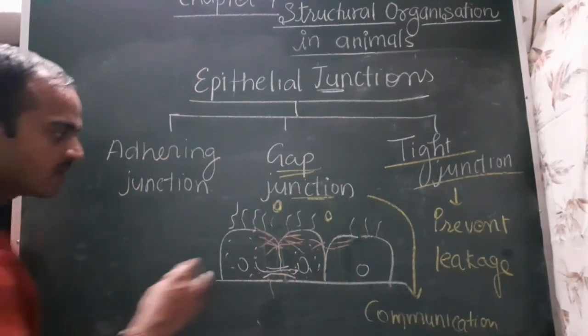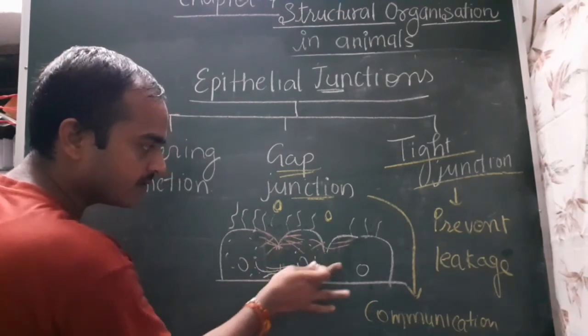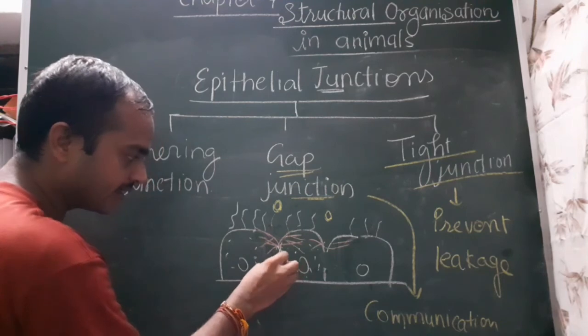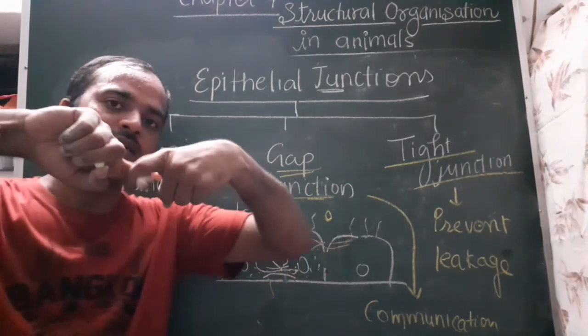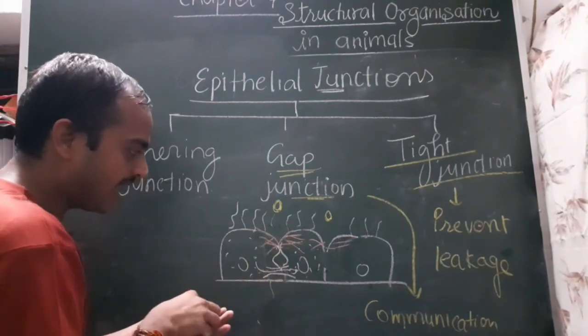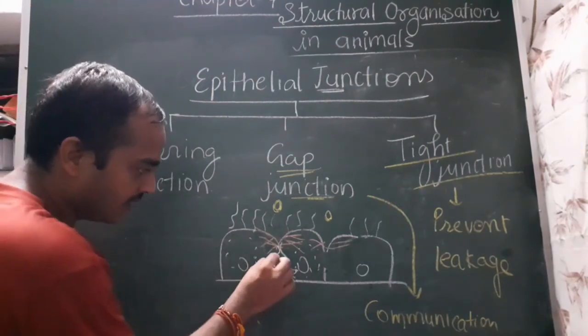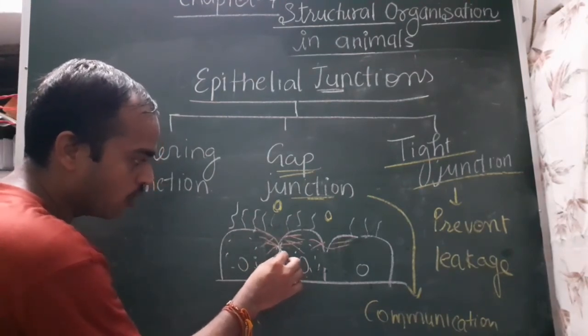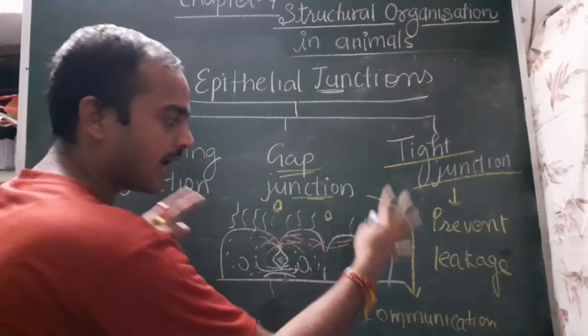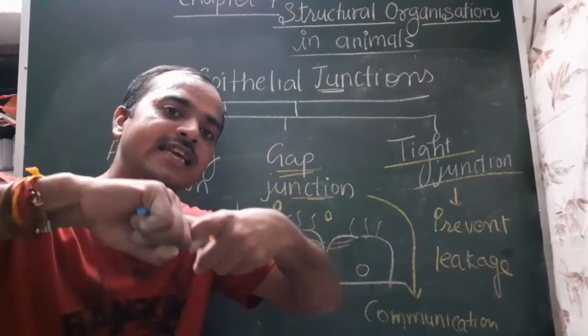And the adhering junction. What happens is that the two cells are tied with each other. It acts as a cementing layer, just like a hook, so that all the epithelial cells are held with each other.